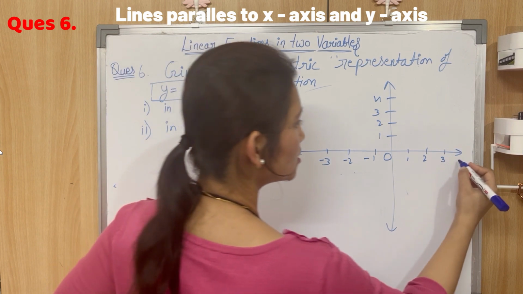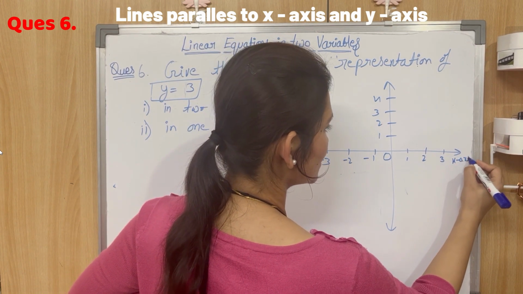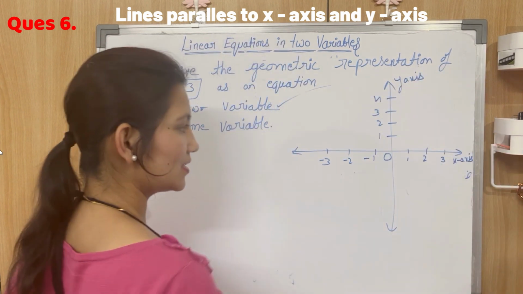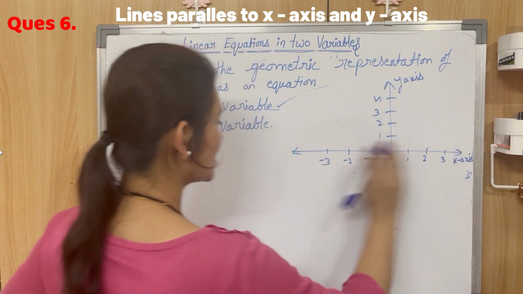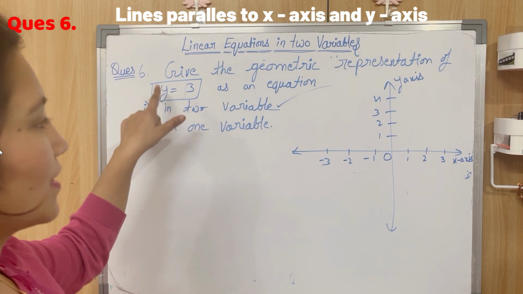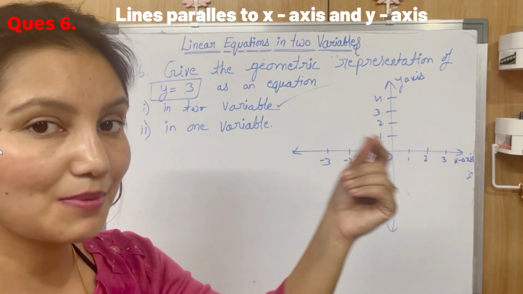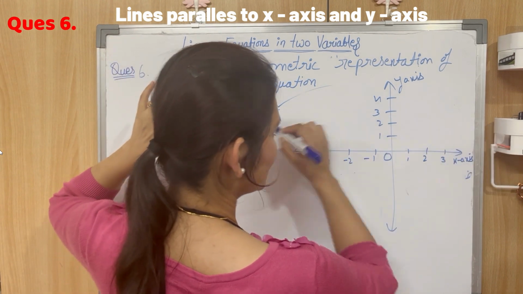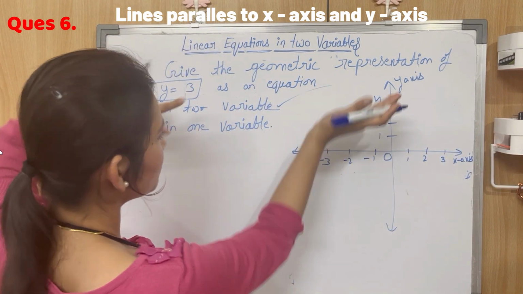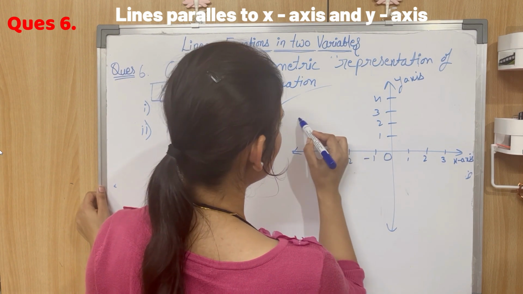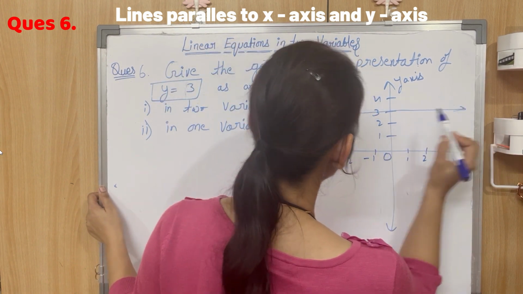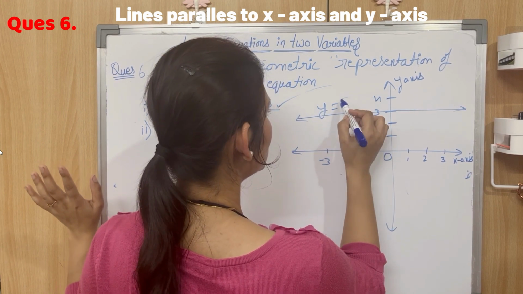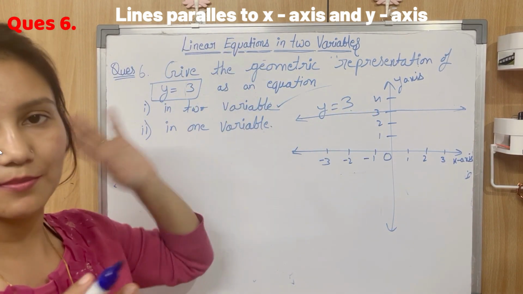Always make sure that you name the x-axis and y-axis, right? So you have named the axes, you have marked the scale, and now you need to plot the line y equal to 3. y equal to 3 is a line parallel to the x-axis, at a distance of 3 from the x-axis. So this is the line y equal to 3, the geometric representation of y equal to 3 in two variables.